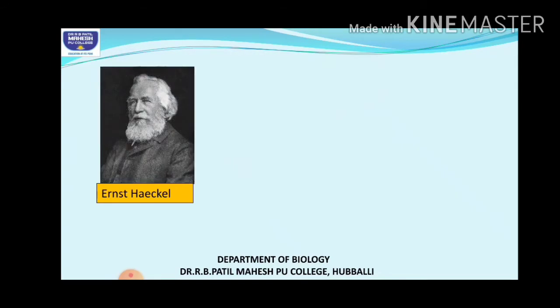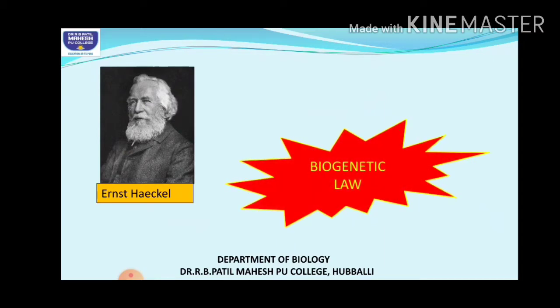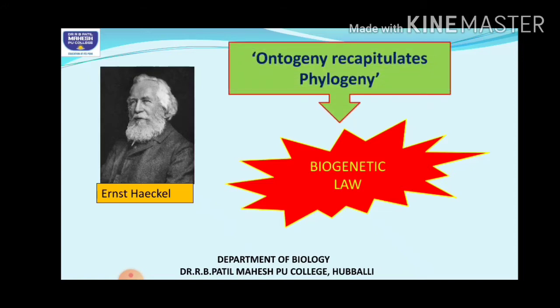A scientist named Ernest Haeckel, in 1861, based on these observations of the embryological stages, gave the biogenetic law. Now what is this biogenetic law? It states that ontogeny recapitulates phylogeny. I repeat, the biogenetic law states that ontogeny recapitulates phylogeny.